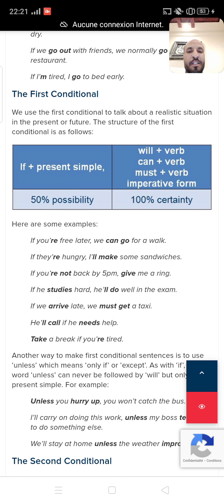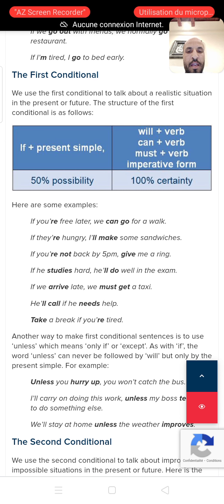If he studies hard, he'll do well in the exam. If we arrive late, we must get a taxi. He will call if he needs help. Take a break if you're tired. This is the imperative form.